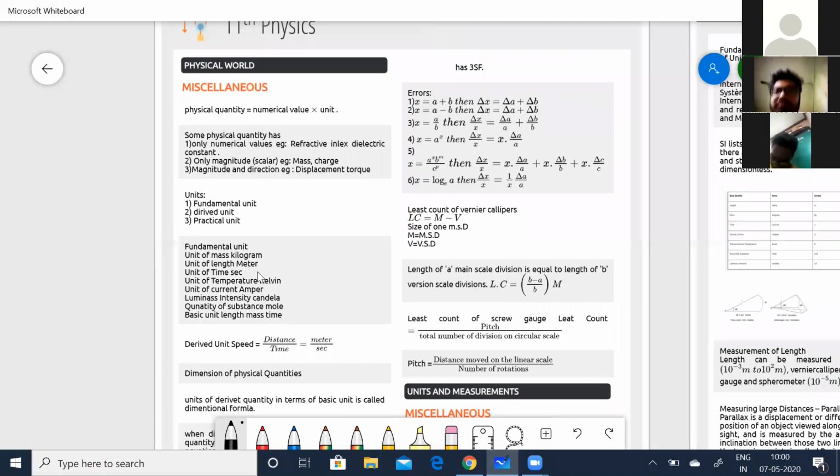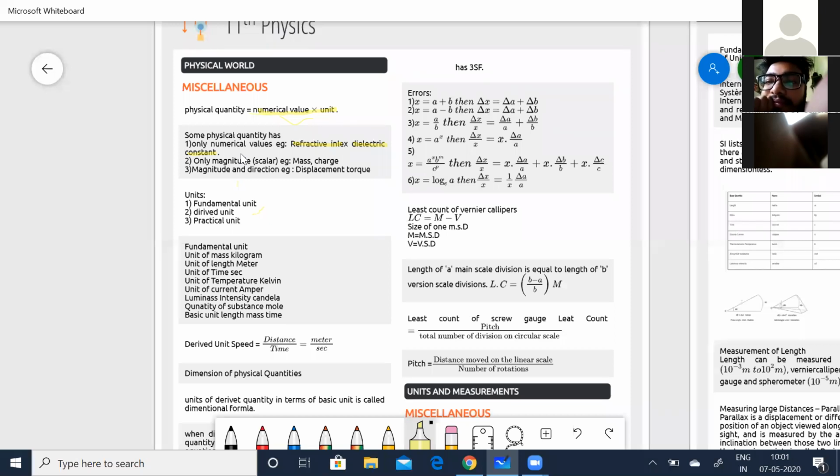Now look into this. A physical quantity is nothing but the numerical value times unit. Some physical quantities have only values; they do not have any dimensions, like the refractive index and dielectric constant. In that case, you can call them just constants.